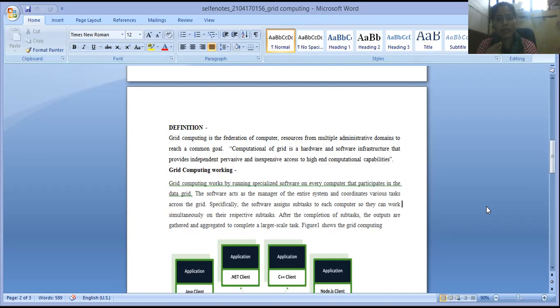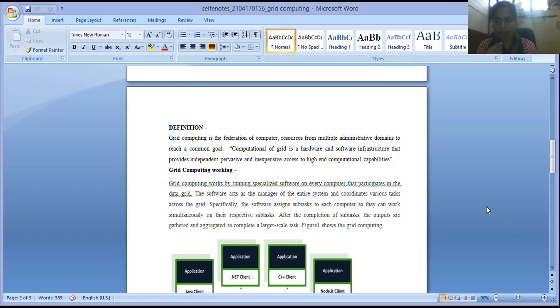The combination of all the subtasks assigned to the multiple computers is split into the individual outputs of each computer, and then all those outputs are again multiplexed, that is, gathered together.